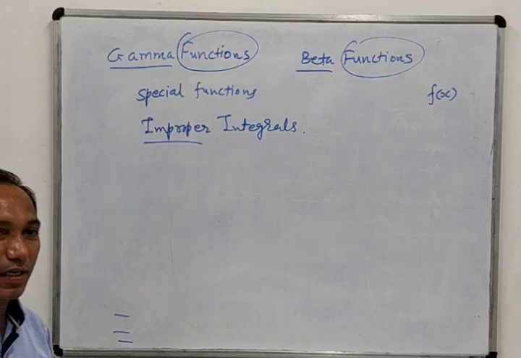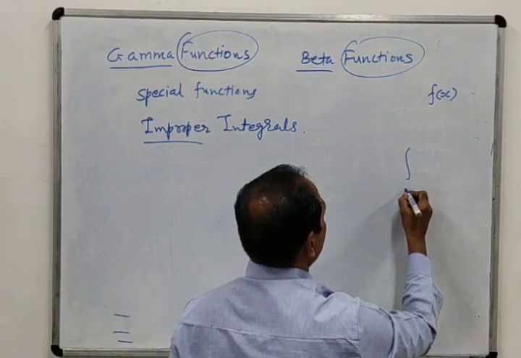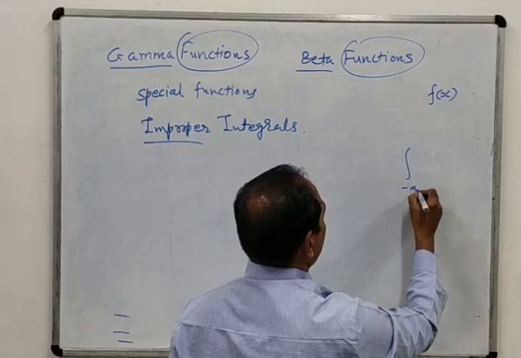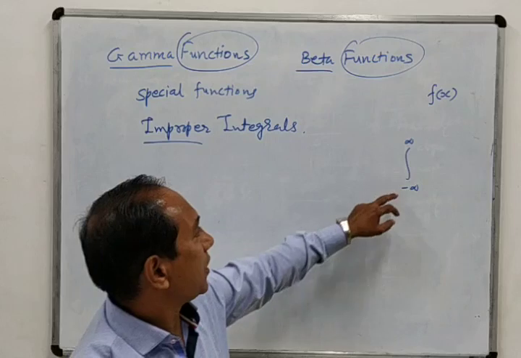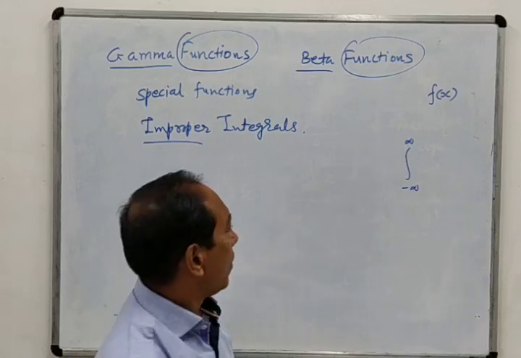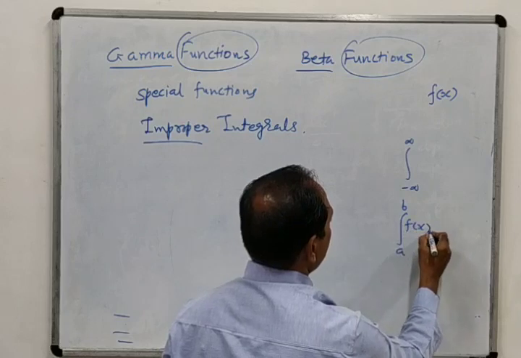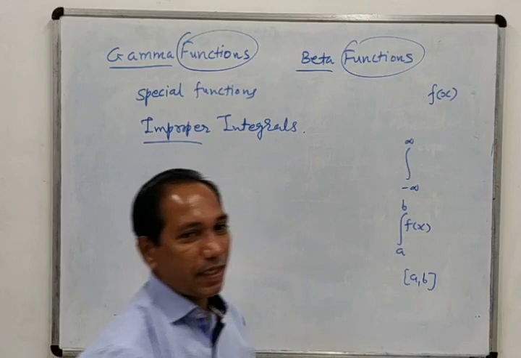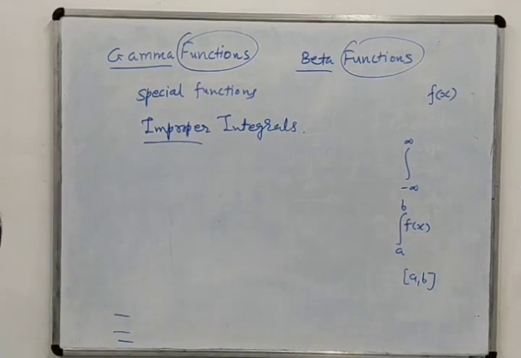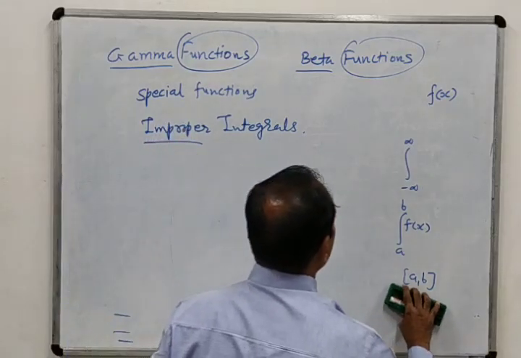We have seen that if the limits of integration are infinity, minus infinity or plus infinity, or 0 to infinity, a to infinity, or minus infinity to a, or if the limits are not infinity but the function is discontinuous in the interval a b, then we say that the integration is an improper integral.